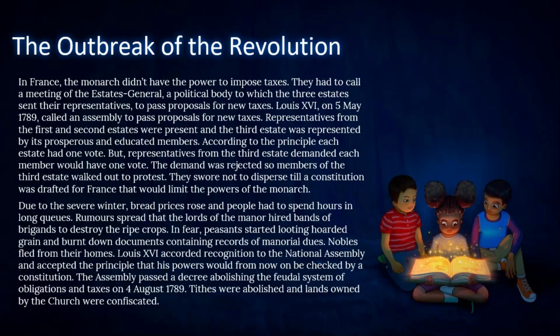Representatives from the first and the second estates were present, and the third estate was represented by its prosperous and educated members. According to the principle, each estate had one vote, but representatives from the third estate demanded each member would have one vote. The demand was rejected, so members of the third estate walked out to protest. They swore not to disperse till a constitution was drafted for France that would limit the powers of the monarch.